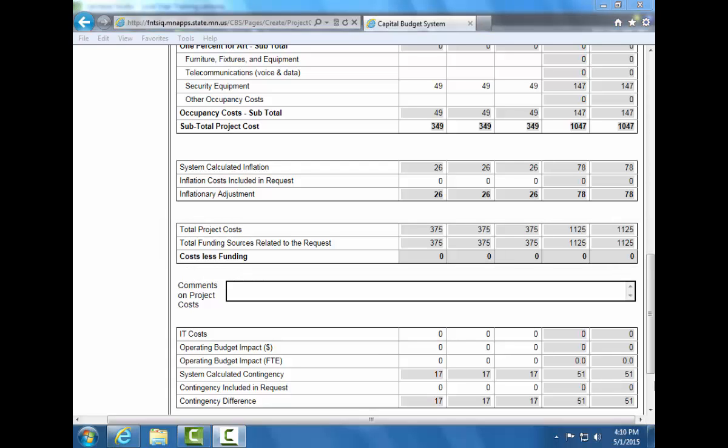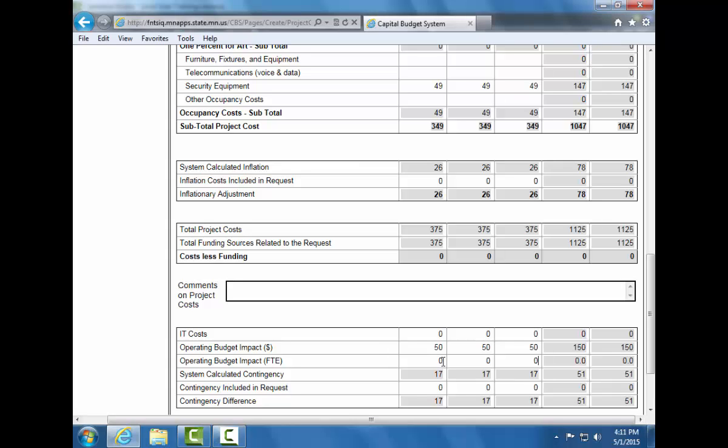For local units of government, if any new or additional state operating dollars will be requested along with this project, note the amount per year in the operating budget impact field. Required under Statute 16A.11, Subdivision 5, local units of government must identify any new or additional state operating dollars that will be requested for this project. This section should provide a brief narrative only, as specific costs per year are identified on the project cost screen.